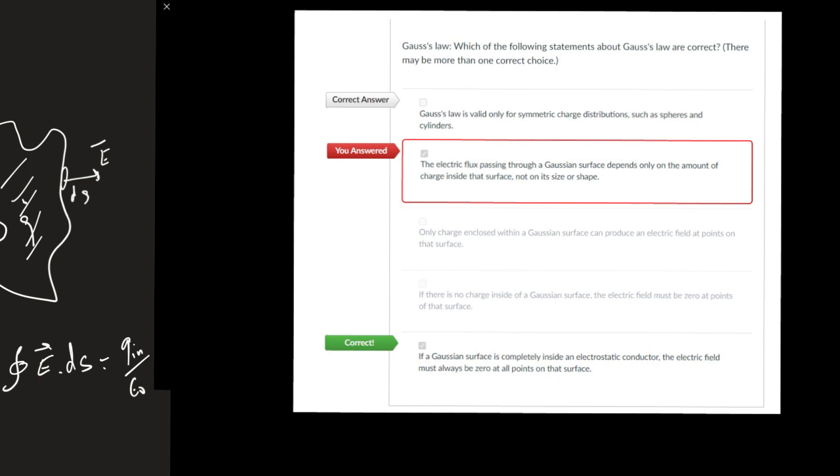So this is the correct answer. No, the correct answer is here. Sorry. Gauss law is valid, but not only for symmetric charge distributions such as sphere and cylinder.